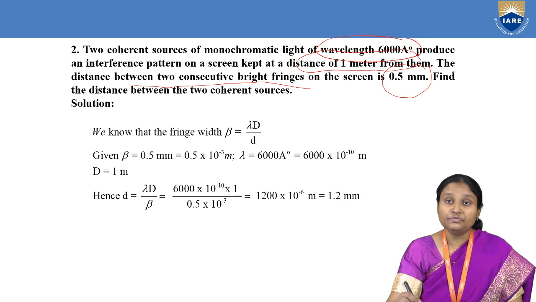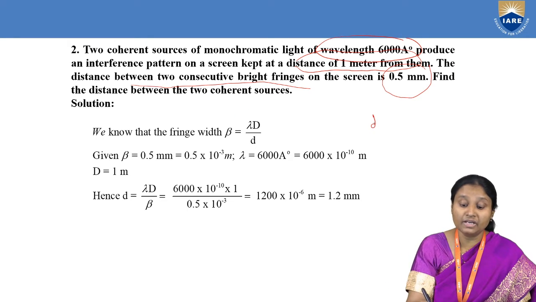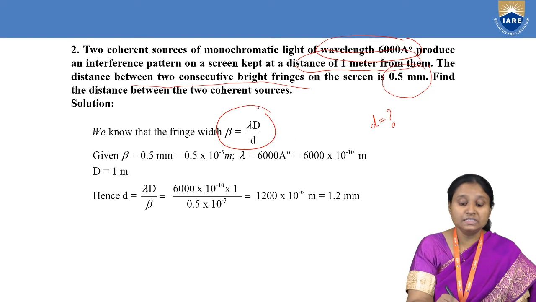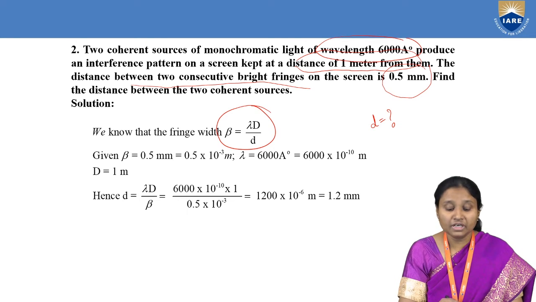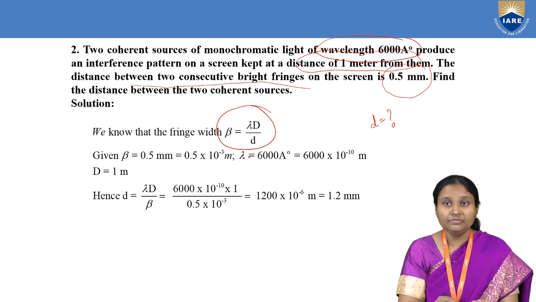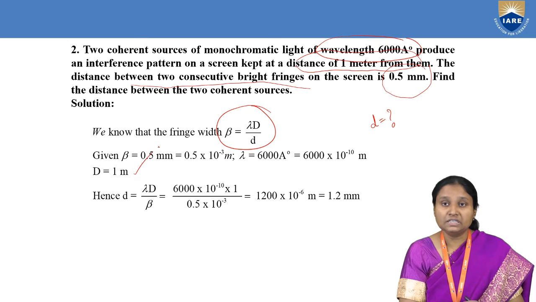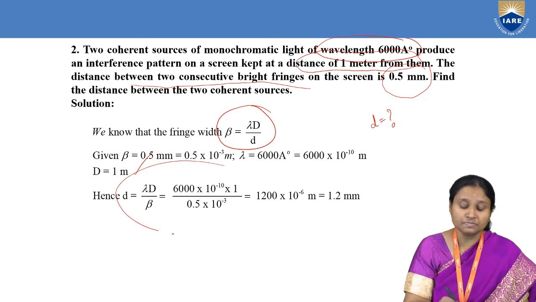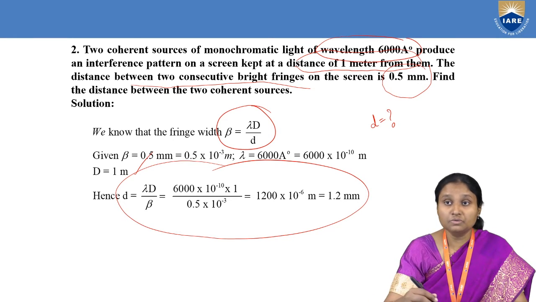And what are we supposed to find? We are supposed to find the distance between two coherent sources. So we have to find the value of small d. And we know the value for fringe width is lambda D by small d. Beta value, because it is given in mm, we'll convert into meters. Wavelength we have also written in meters, and the distance of slits from the screen is also given in meters. We'll make all those substitutions in this formula. Our distance between two coherent sources comes out to be 1.2 millimeters.